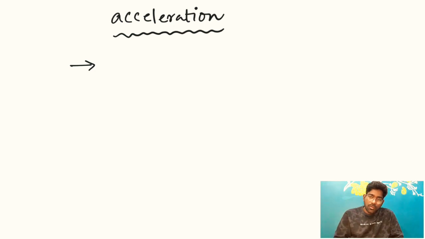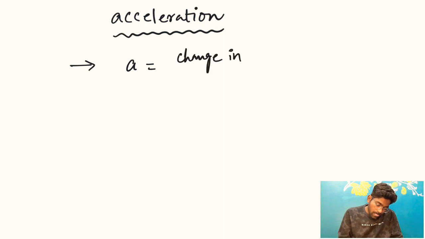Okay, so what we have observed till now, right? We have seen that whenever there is a change in velocity, the body will possess acceleration, right? So you can define acceleration as the change in velocity with respect to time, right?